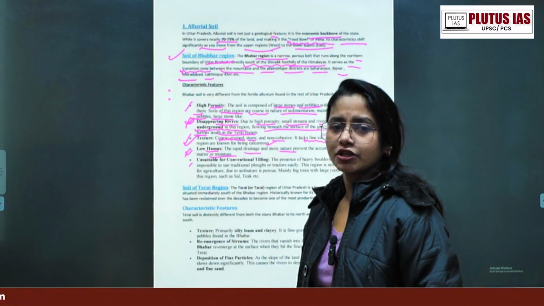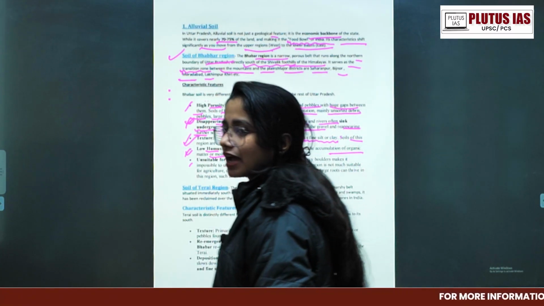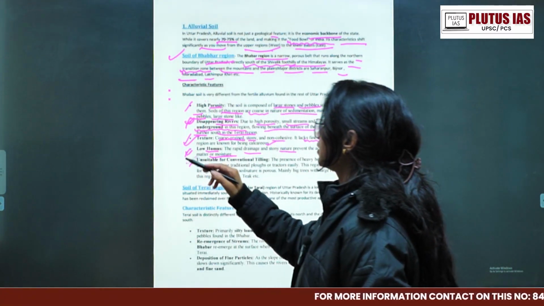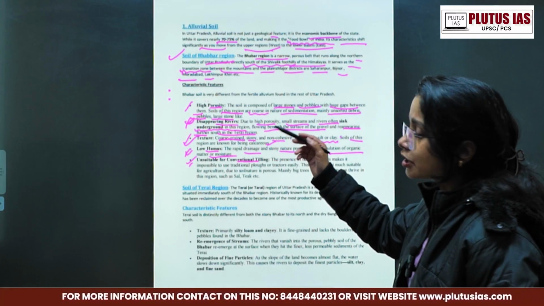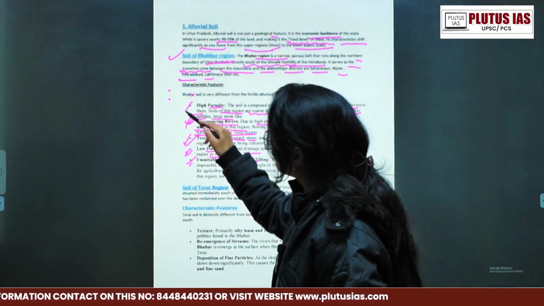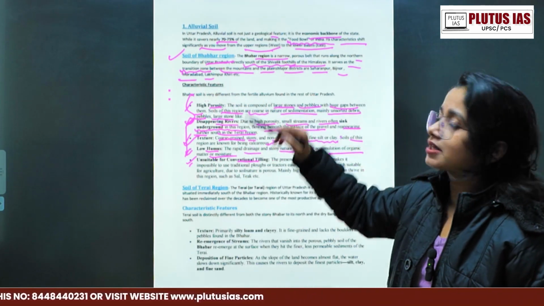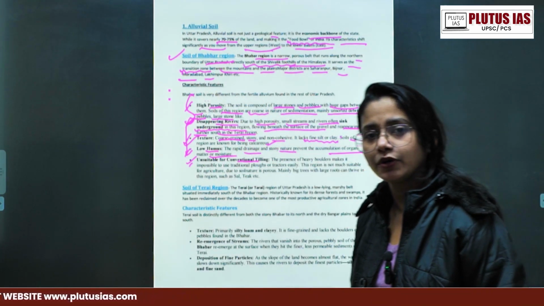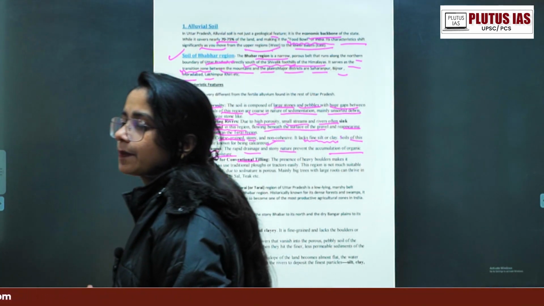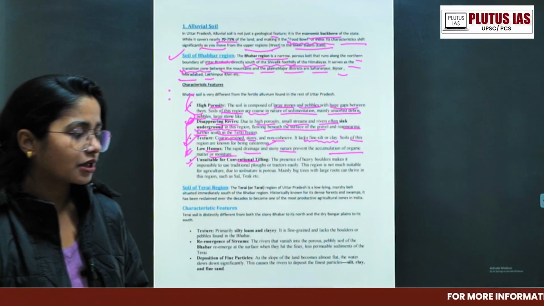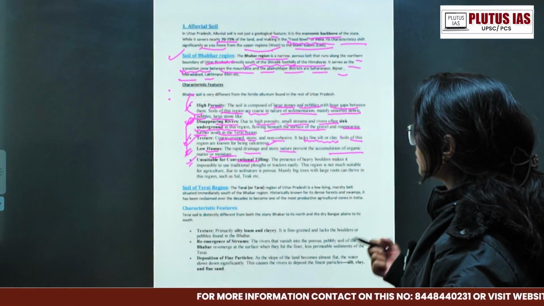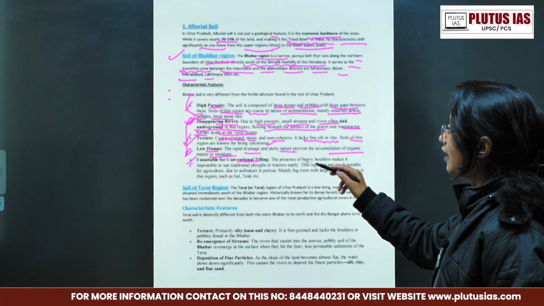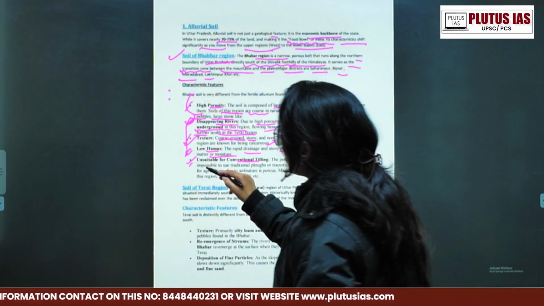First, you give the reason why these are unsuitable for conventional tilling. The porous size, the particle size of the soil, is very big, right? And rivers are generally not there. Texture, humus content is low. The presence of heavy boulders makes it impossible to use traditional plows or tractors easily, right? Because they are calcareous in nature, you cannot even break down the soil particles with a tractor, right?